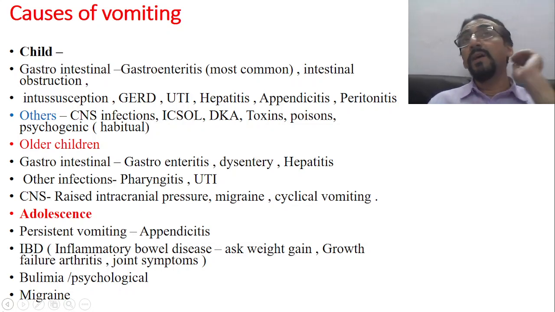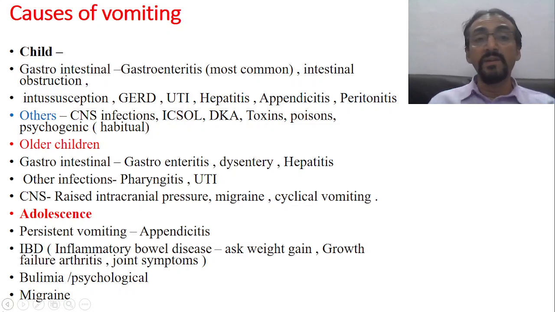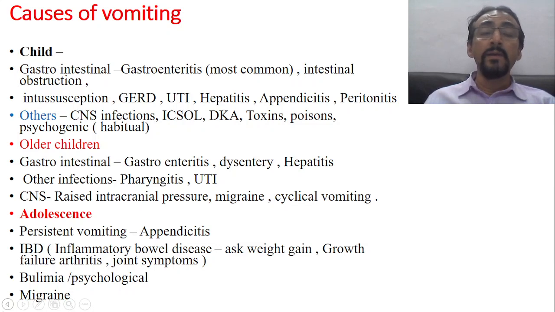Some of the other causes in a child are CNS infections and intracranial space occupying lesions. So that is also a cause of vomiting. Then diabetic ketoacidosis. A child with diabetes type 1, DM1, may suffer with vomiting. This is because of the production of more and more ketone bodies. Then toxins and any other poisons. Sometimes vomiting is also psychological, or sometimes it is habitual.